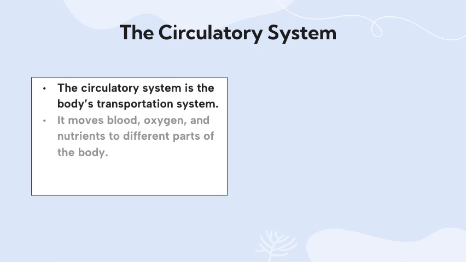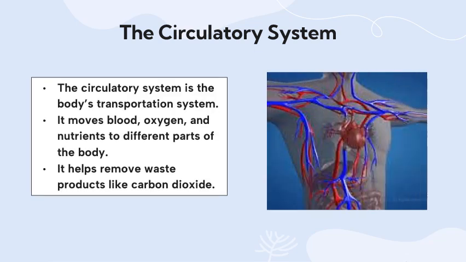So again, what are the functions of the circulatory system? The circulatory system is also called the transportation system because it transports substances. So it moves the blood, also oxygen and the nutrients to different parts of the body. Actually, it moves the nutrients and oxygen through the blood to all the body parts, and it helps remove waste products like carbon dioxide.